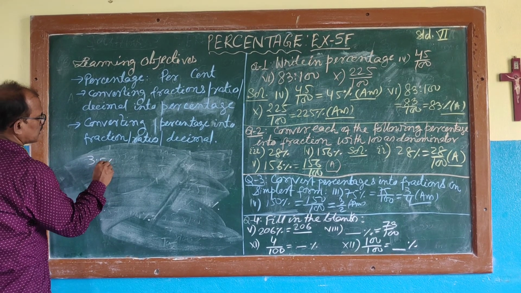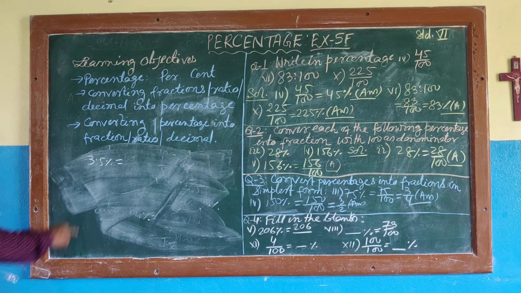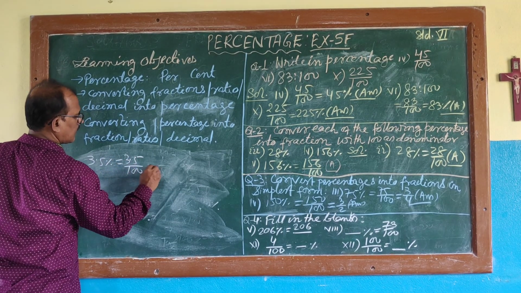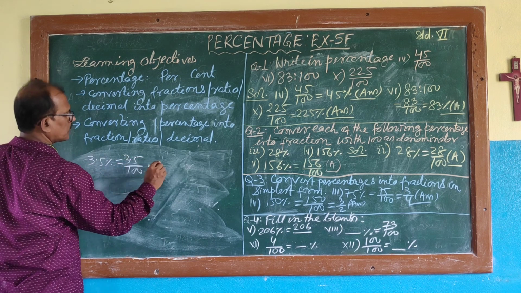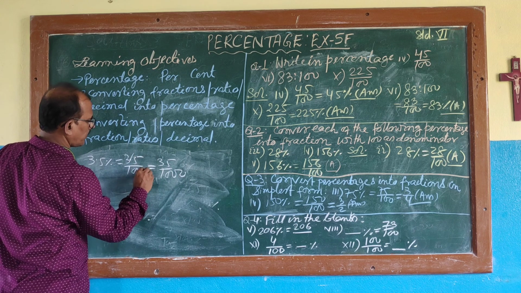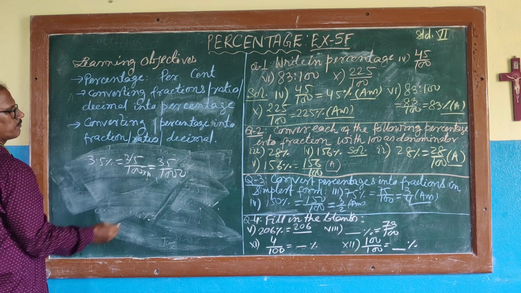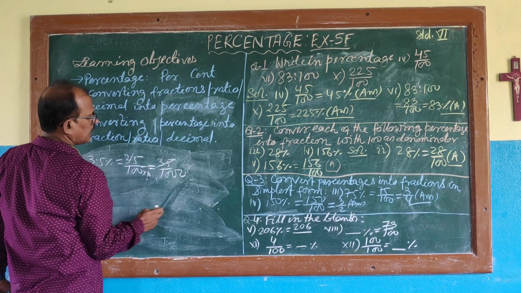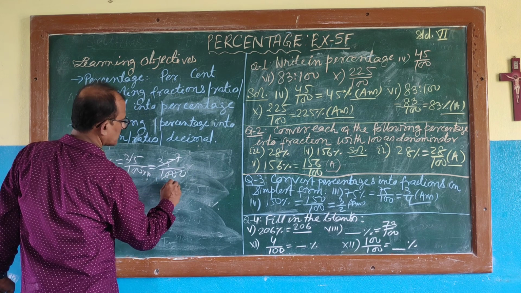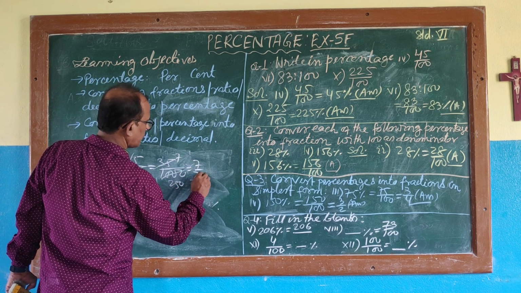3.5% you want to convert into a fraction or ratio. You want to convert into ratio: 3.5 divided by 100. Now this point will be removed. It becomes 35 by 1000, because the point is removed when you multiply, since there is a decimal place. 35 by 1000. If you cancel with 5, 7 5s are 35 and 5 200s are 1000, it will become 7 by 200.